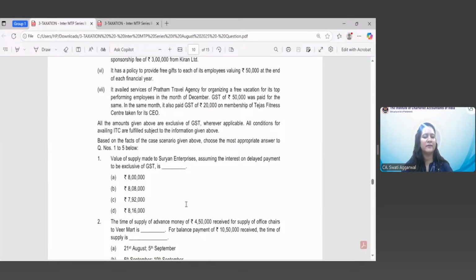Take your time and give the correct answer. Astha, can I expect answer from you? We have read the case scenario. Astha Sethi, what is the correct answer as per your understanding?